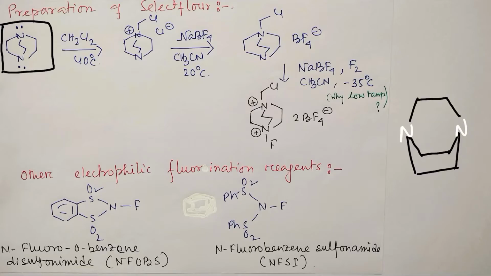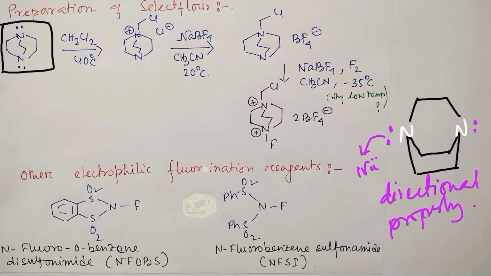So from that you can clearly understand that the lone pairs have a directional property. Please remember this term, directional property. Okay, since the lone pair has the directional property, it will act as a better nucleophile than a simple amine. Okay, fine. So that's why it reacts with DCM, which is actually relatively inert in nature, because among all chlorinated solvents like methyl chloride, DCM, chloroform and carbon tetrachloride, DCM is very, very less reactive.